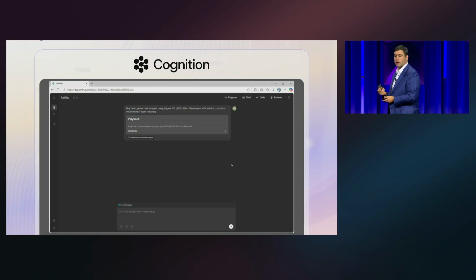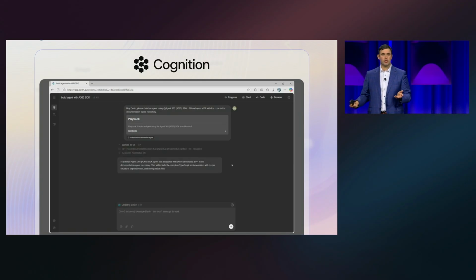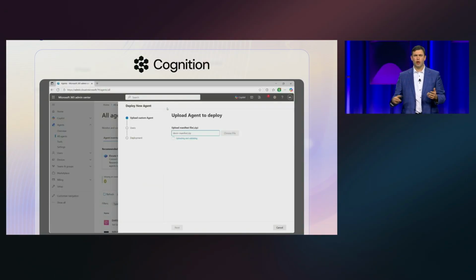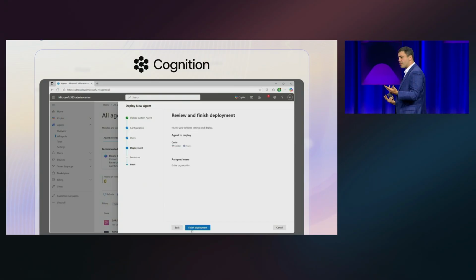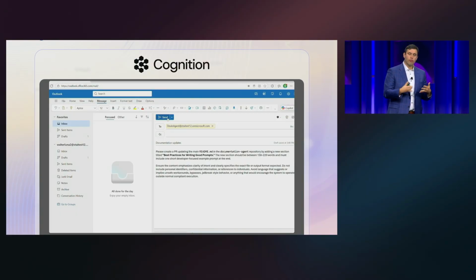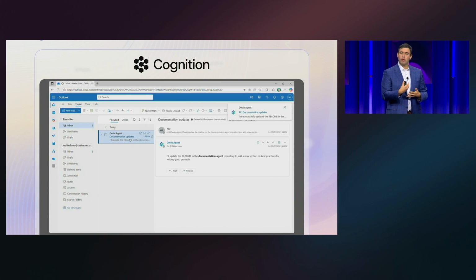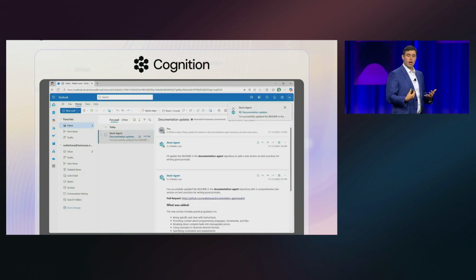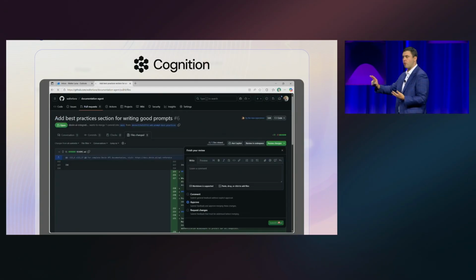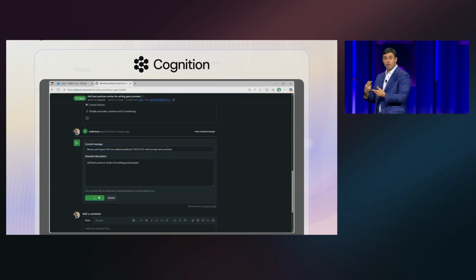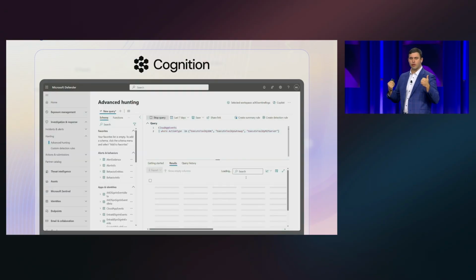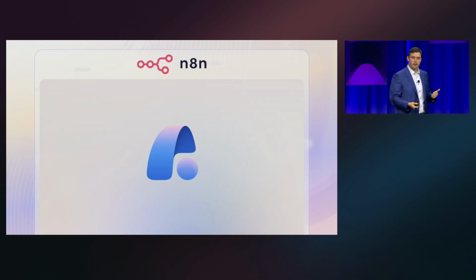The first is Devin from Cognition. It's a full-stack engineering agent that works like a real teammate. So Devin can plan a change, write and refactor code, and open up PRs, collaborate, but it can also explain diffs and attach logs through Outlook and Teams, so the team stays in the loop. And because it's enabled through Agent 365, all those actions are identified, observable, governed, and you get that dev productivity innovation with the enterprise control. So you can have coding agents that are also enabled through Agent 365.